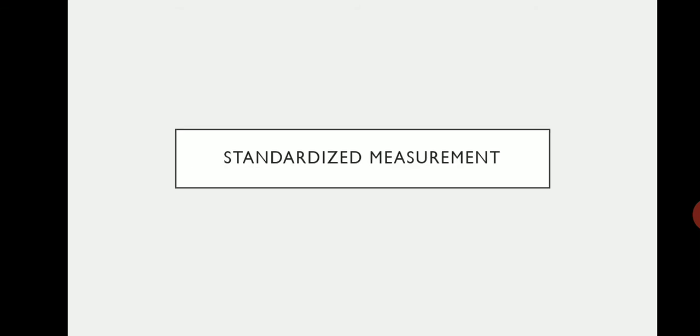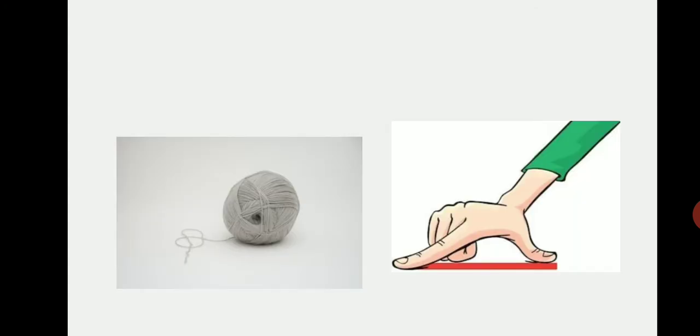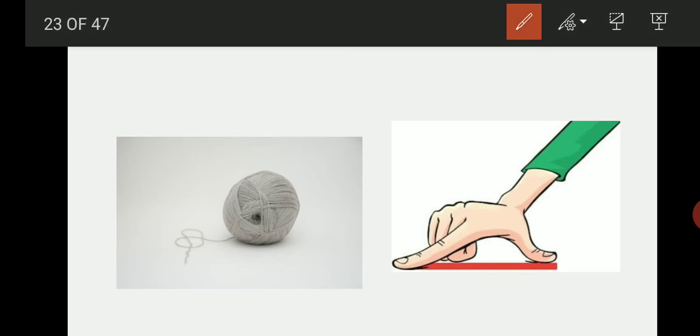Now let us know about standardized measurement. What is standardized measurement? For studying this, we can see one example here. Take a ball of string as displayed here. Let one student from the class measure 4 handspans of the string and cut it there. Let each of the other students in the class cut 4 handspans of the string. Now hold all the pieces together by one end. Are they all of the same length?